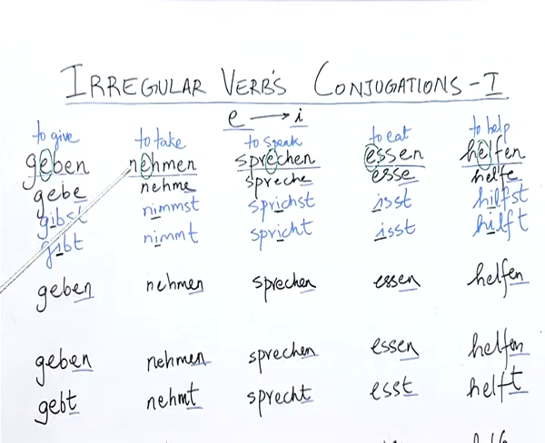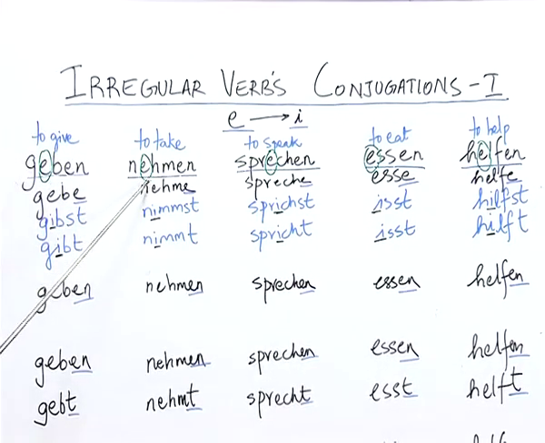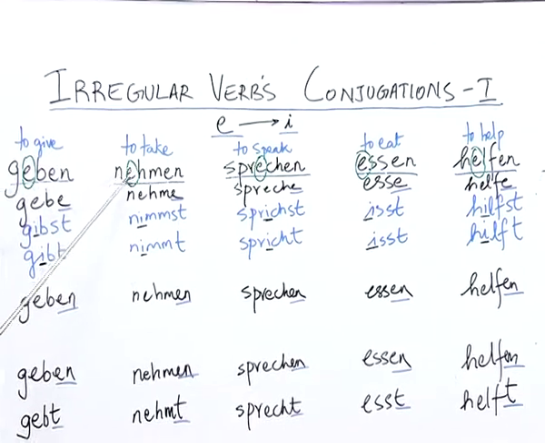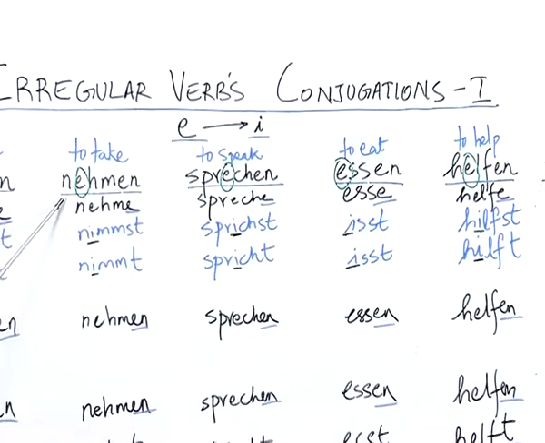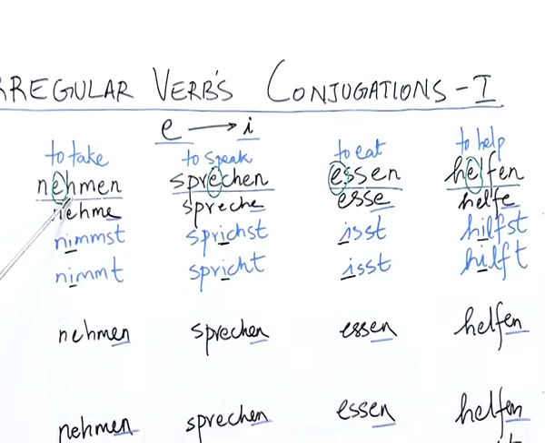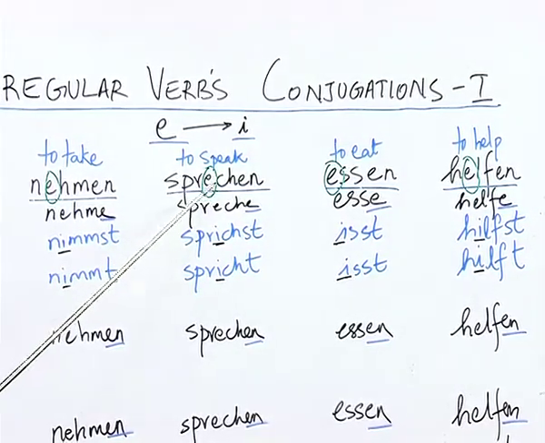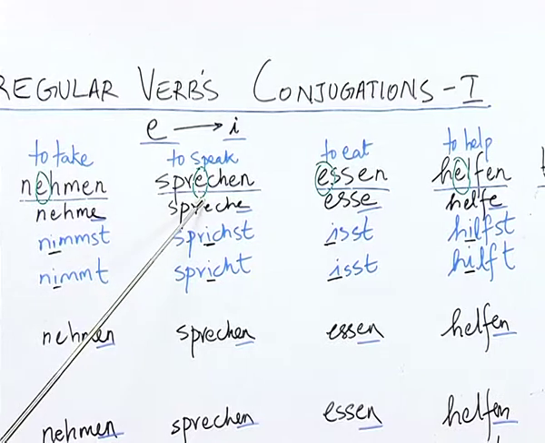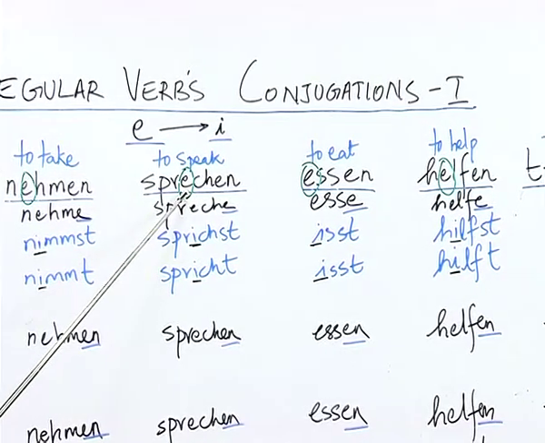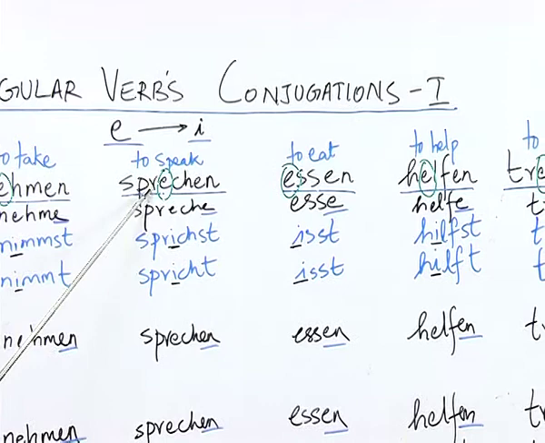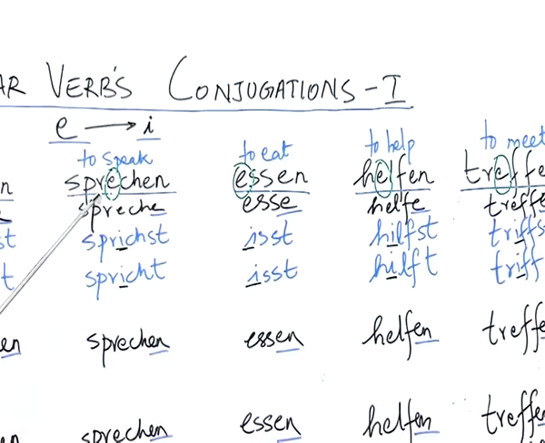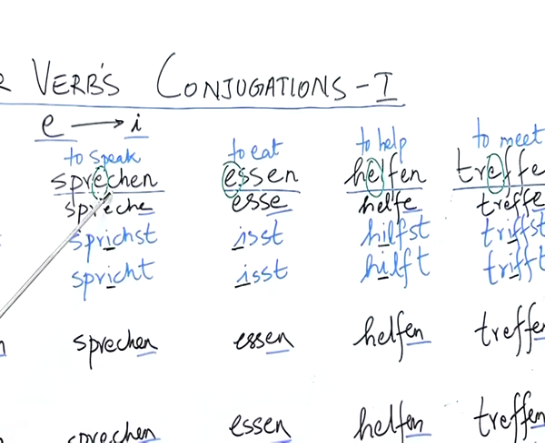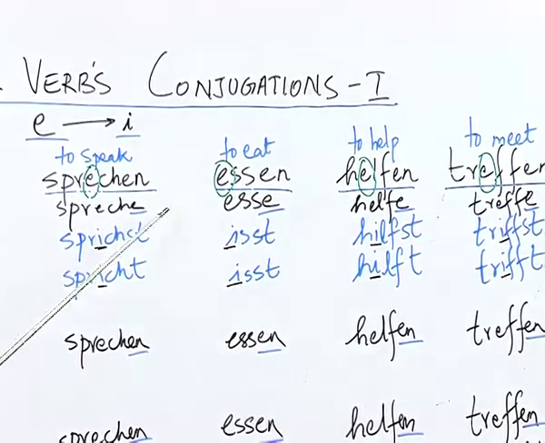In the other verb nehmen, E is again between two consonants N and H, or as in German we call them N und H. Moving on, in the verb sprechen, we have the letter E between R and C. And what do we call R and C? R is R and C is C.